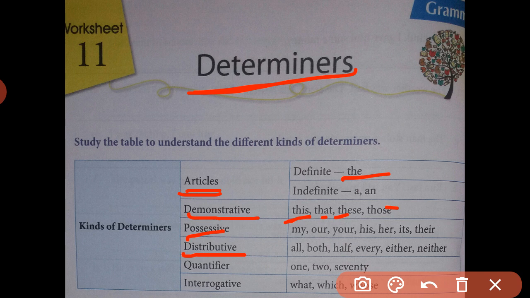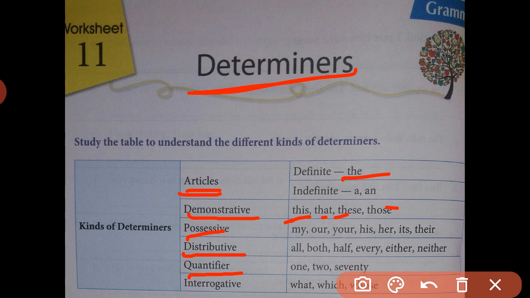Now we will talk about quantifiers. The words given in this table are all quantifiers. What is a quantifier? Words like few, little, many, much, more, most, all these words are known as quantifiers.